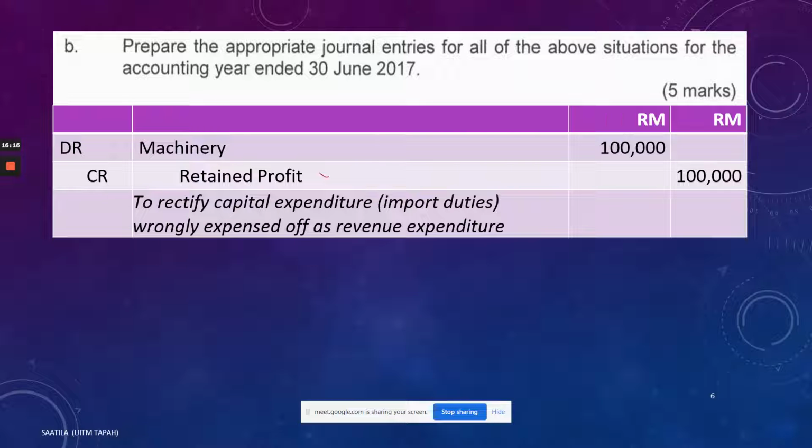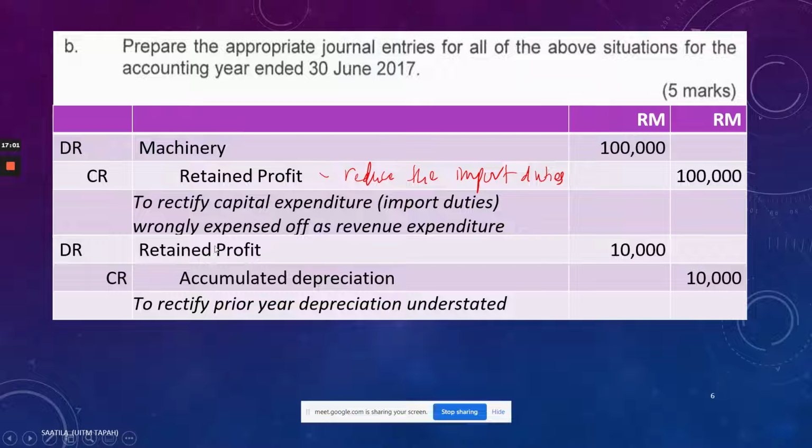The reason that you credit here is to reduce the import duties. Why do you credit retained profit? Because this happened last year. Remember, I mentioned import duties was already deducted to arrive at the retained profit. Now we need to add back to the retained profit what shouldn't be deducted. So we add back to the retained profit last year because this happened last year. So 100,000. The machinery now has been added from 1 million by 100,000, and by now your machinery is 1.1 million already.